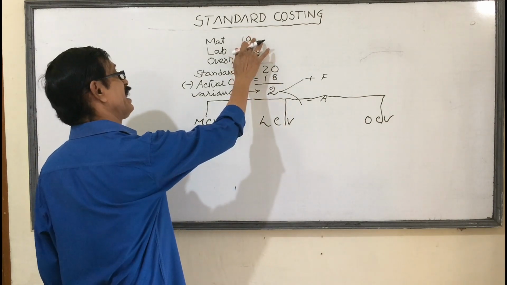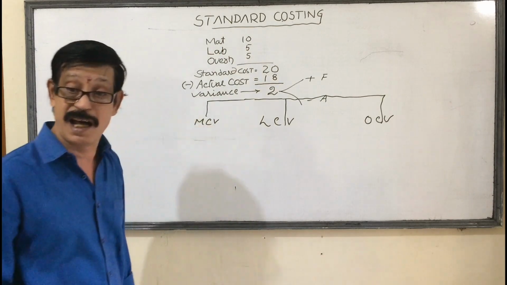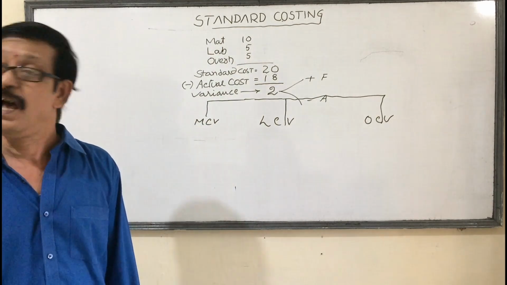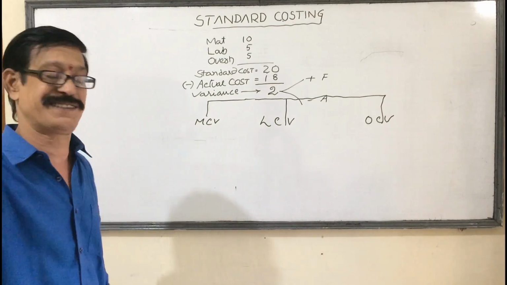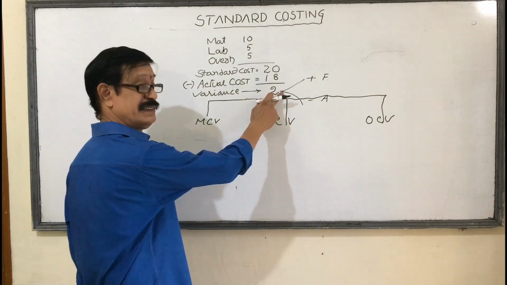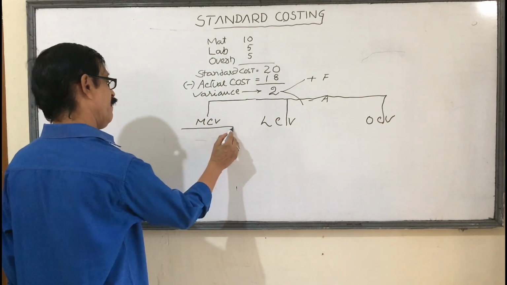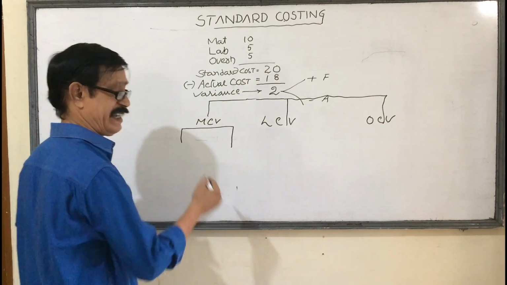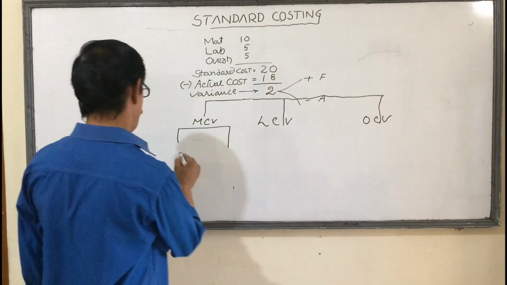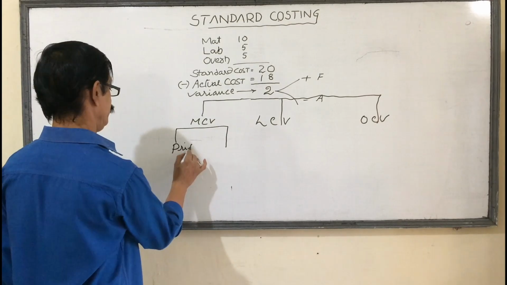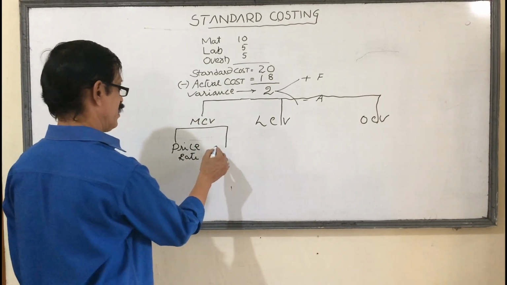Maybe because of material cost variance, or labor cost variance, or overhead cost variance, or because of both or all also. Overall there is a difference of 2 rupees. Understand? Now, material cost variance. Why is the material cost variance there? Why did the cost of 10 rupees change? Maybe because of price, it is also called rate, or because of quantity.